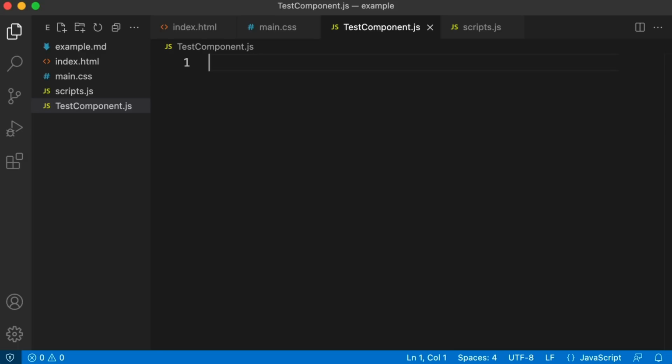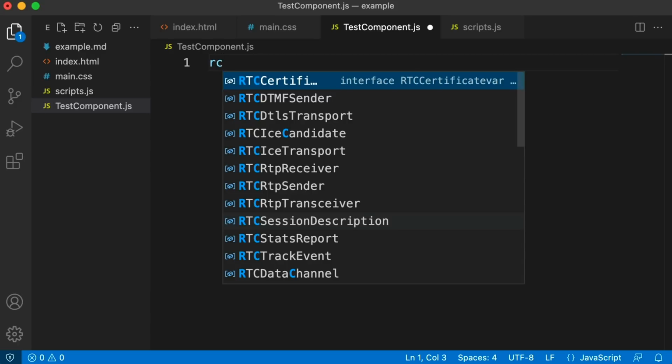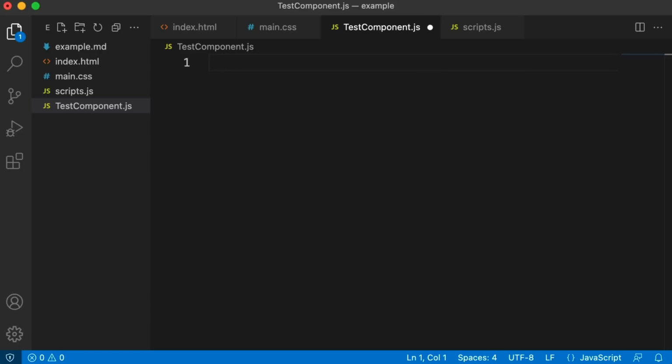Okay, so every time you create a new component file in React, there's a lot of boilerplate, right? You create a function, you export that function, you return a bit of JSX. Up at the top, you need to import React. So I actually have a tab trigger. I don't currently have it installed because I want to install it or set it up with you, but I created my own custom tab trigger snippet where if you just type RC for React component, I can just hit tab on that and it will fill in everything for me. But for this video, I've sort of wiped my VS Code clean, so let me show you how I would set that up.